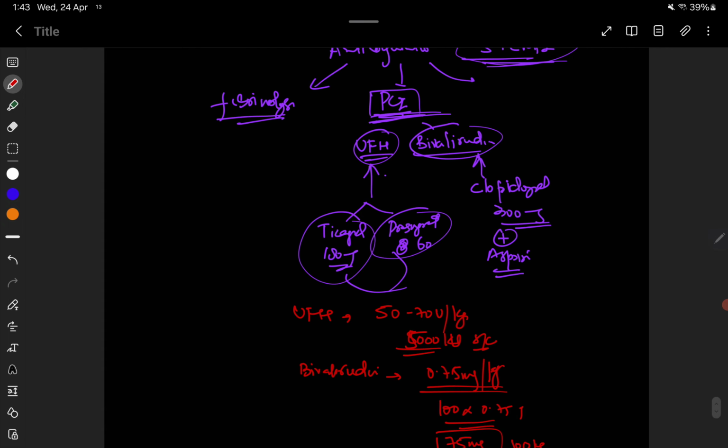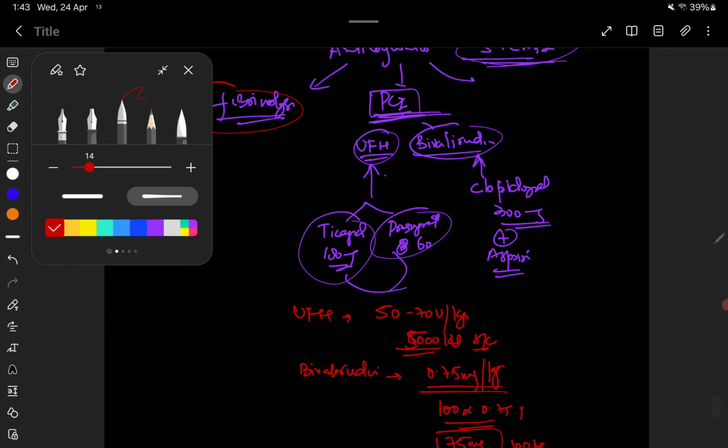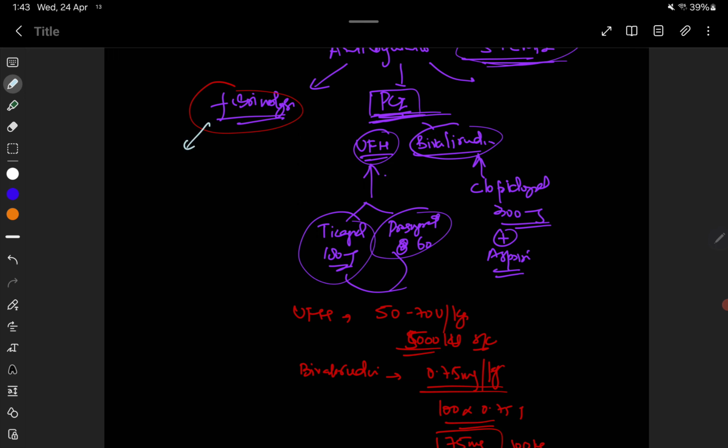Now in case of patients who have undergone fibrinolysis, we prefer enoxaparin for patients not at high bleeding risk. So we categorize patients as at high risk of bleeding and at low risk of bleeding. If a patient is at high risk of bleeding, then we use fondaparinux. But if a patient is at low risk of bleeding, then we use enoxaparin.